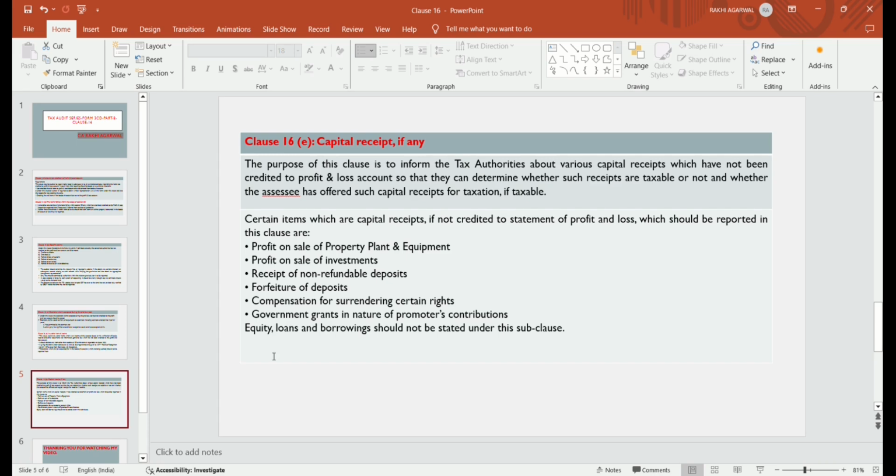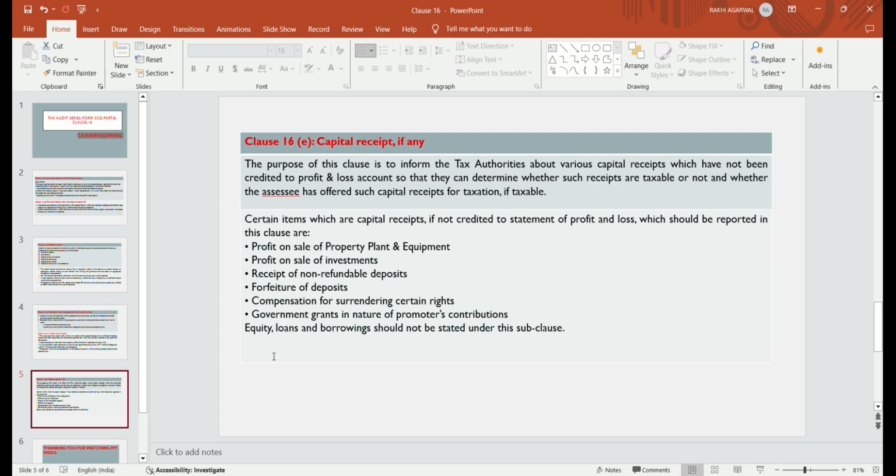Means if any income is received due to a capital receipt but it is not booked in the books of accounts and not shown in the profit and loss account, but during verification the auditor finds that such receipts are taxable, it should be reported here, and the assessee should offer such receipts for taxation if taxable.